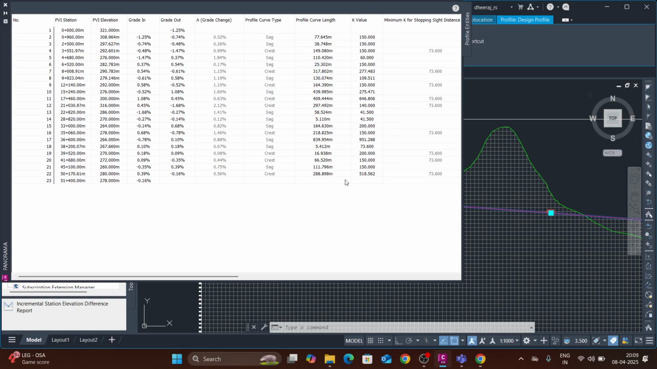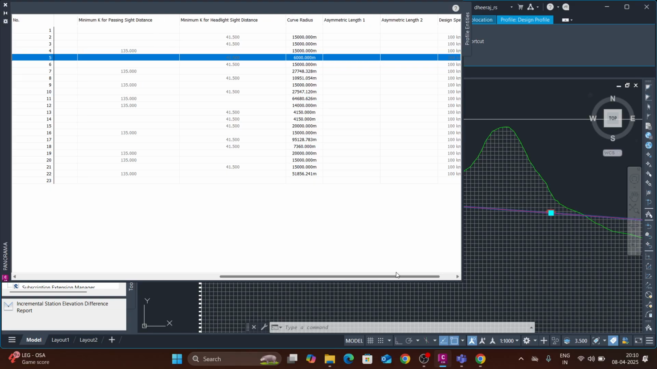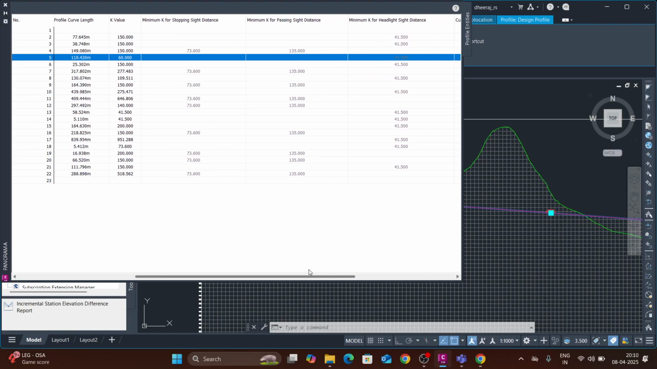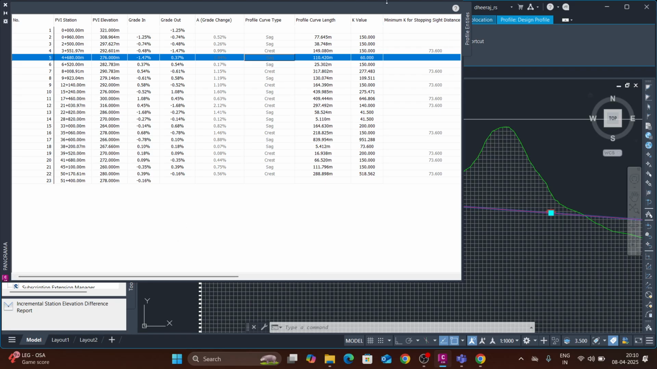What curves are provided on the vertical profile? You can see this is the first one, a sag curve. Second also a sag curve. Sag means valley curve, and crest is a summit curve. Right? You can see these many curves are provided along the alignment, having their k values. The minimum k value is 73.6. We provided larger than this. These all curves are provided along the vertical profile.